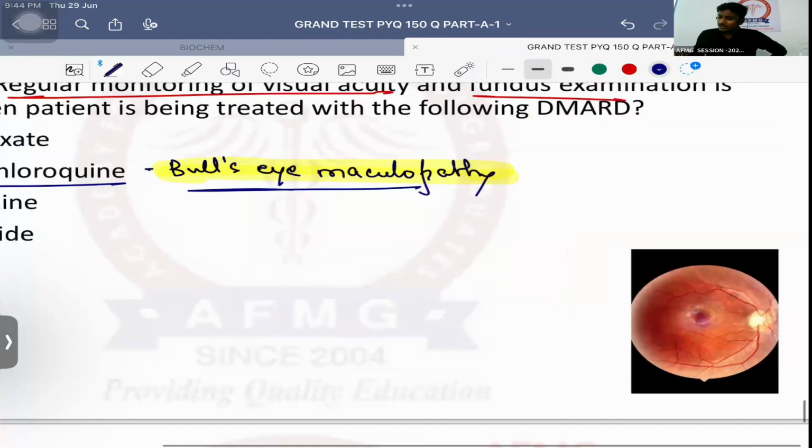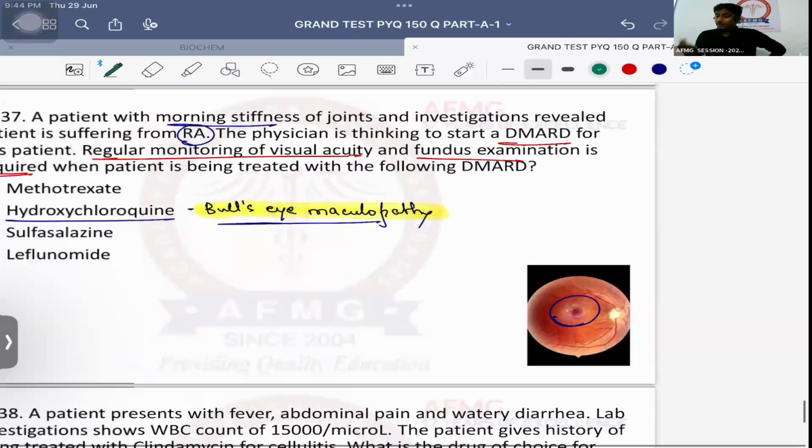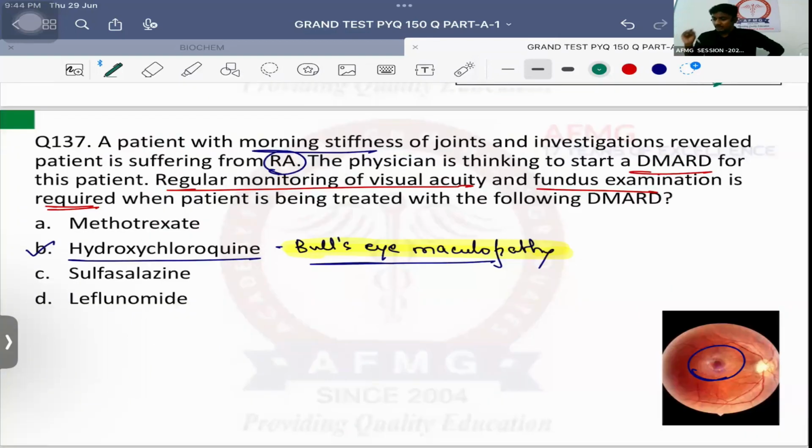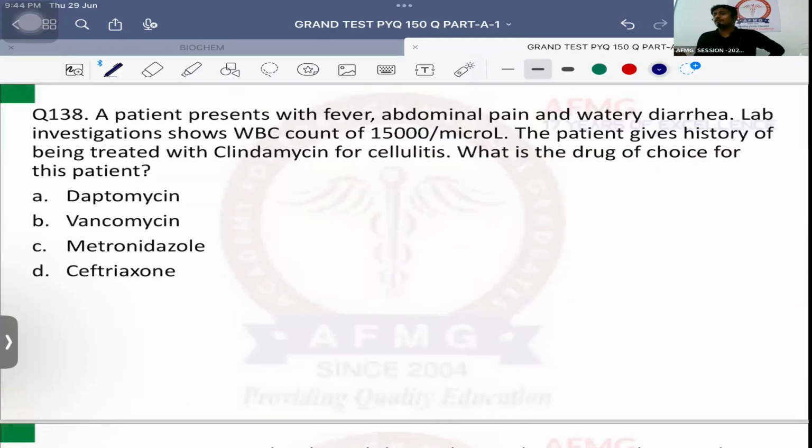Okay, so hydroxychloroquine is known to cause bull's eye maculopathy, which is a visual acuity defect, and that's the reason why patient definitely needs regular monitoring. This is the bull's eye maculopathy. Okay, so the patient will lose his central vision usually. Therefore, the patient needs to undergo regular visual monitoring. Okay. Hydroxychloroquine is the DMARD of choice for rheumatoid arthritis during pregnancy. Otherwise, it is methotrexate.